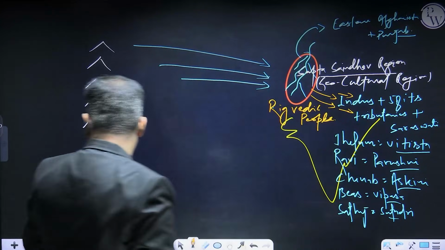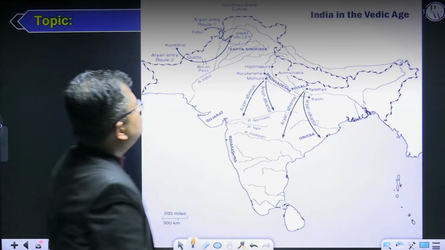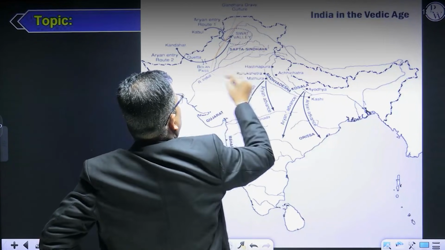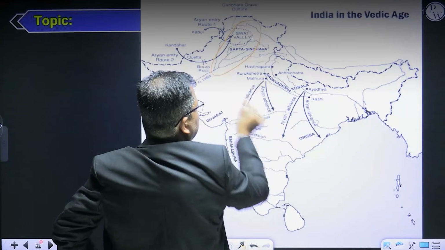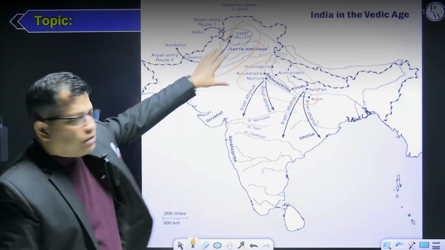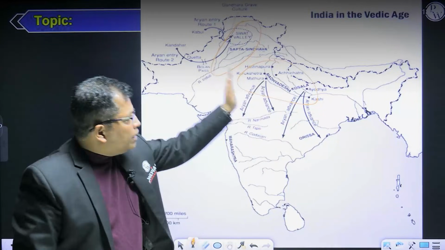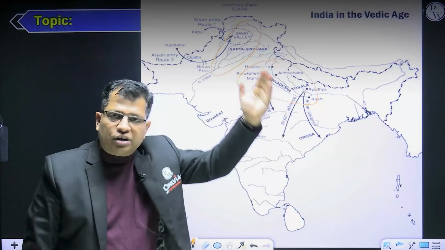Now I'm taking you to the map. You can see here, sirs and madam, this is the region of the Vedic people, and this is the region of the later Vedic people. Are you getting me? So this is the region of the Vedic people, and then this is the region of your later Vedic people. They will migrate towards the eastern side along the river Ganga.